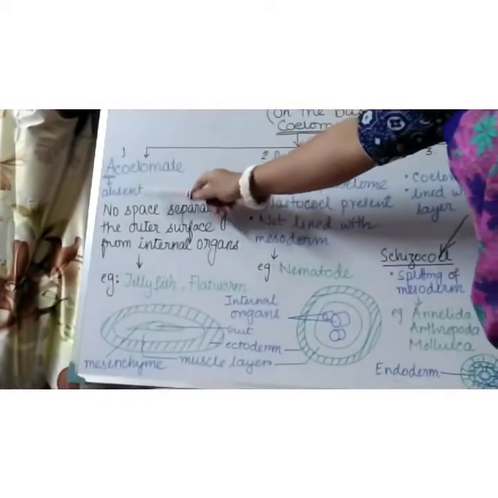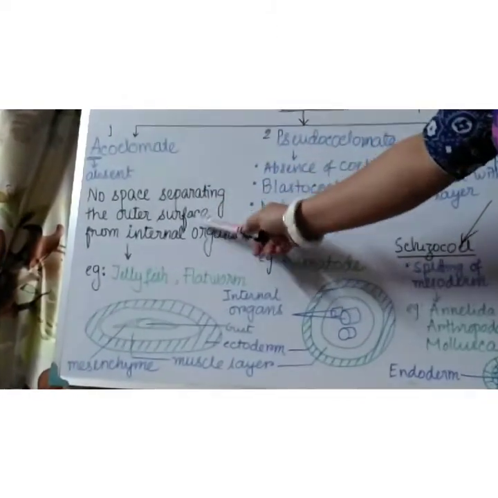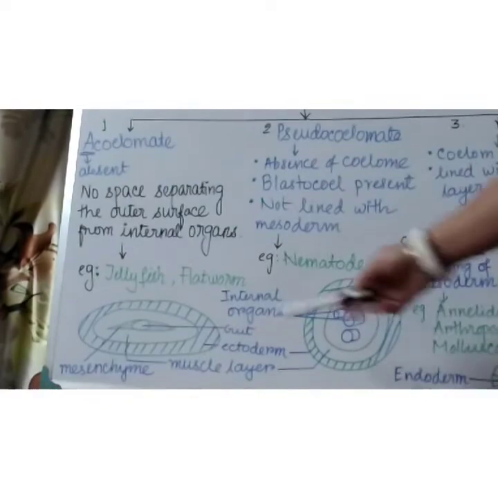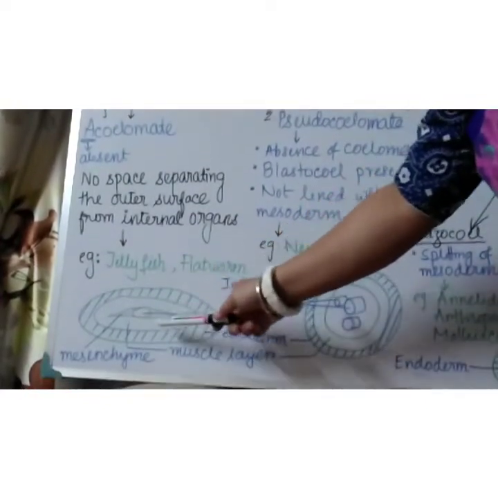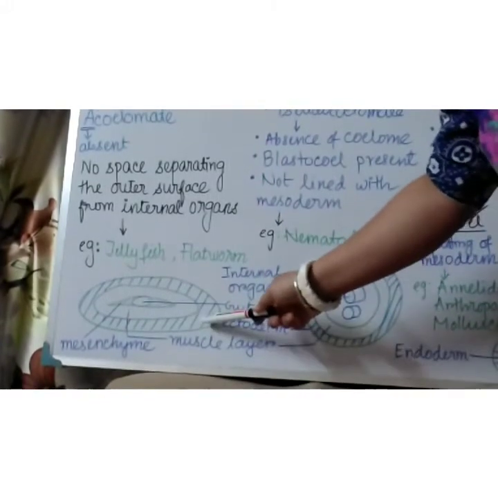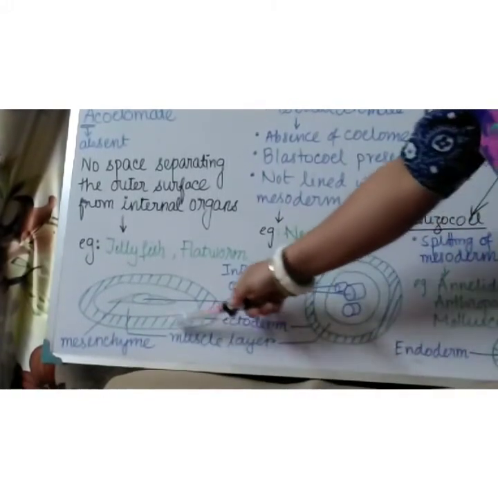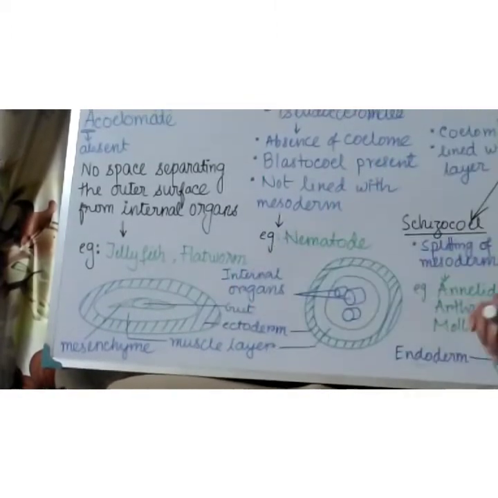Acoelomata is the absence of coelom. No space is separating the outer surface from the inner organ. Look at this diagram. This is the gut, the inner one. This is the outer wall, the ectoderm. There is a muscle layer, but no mesoderm.